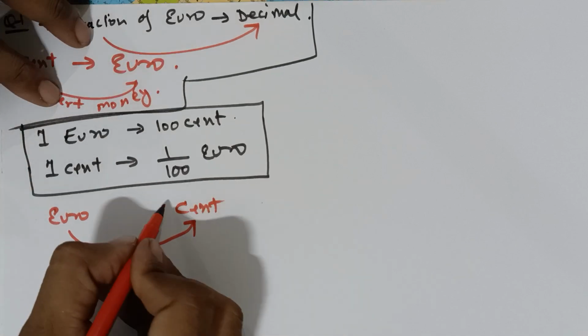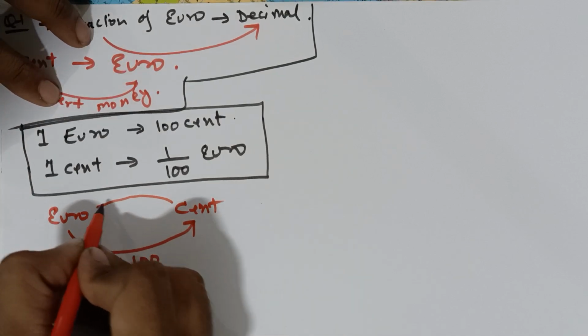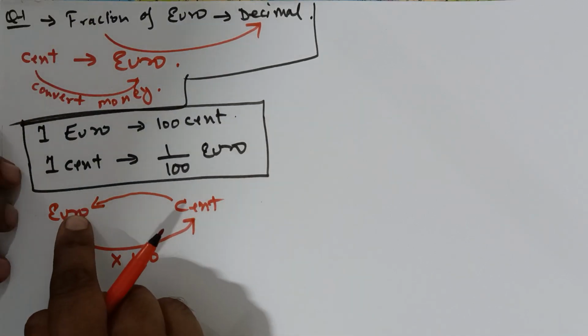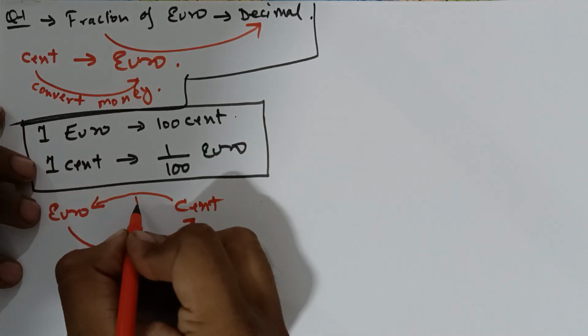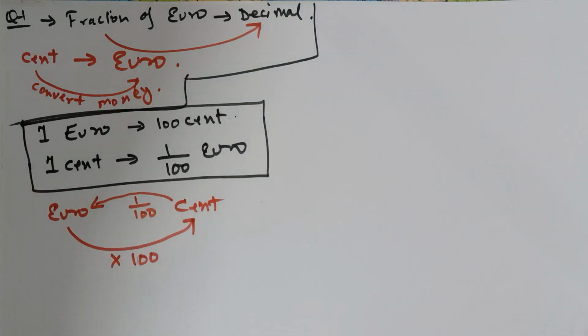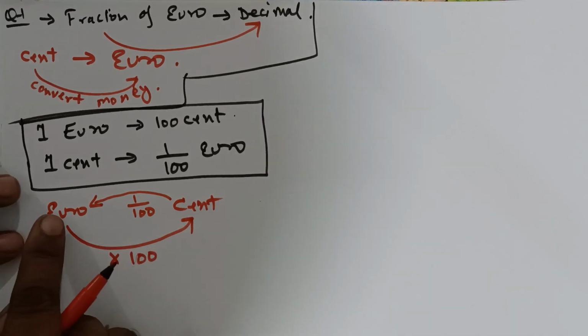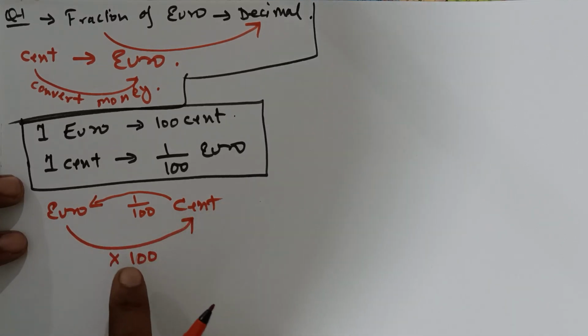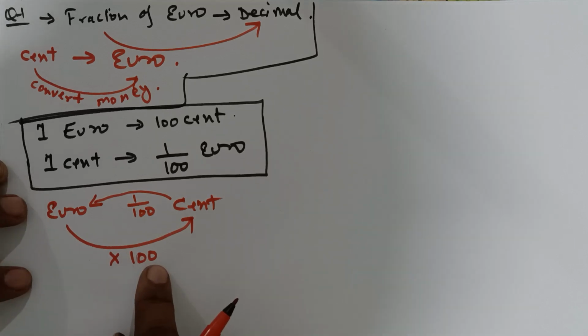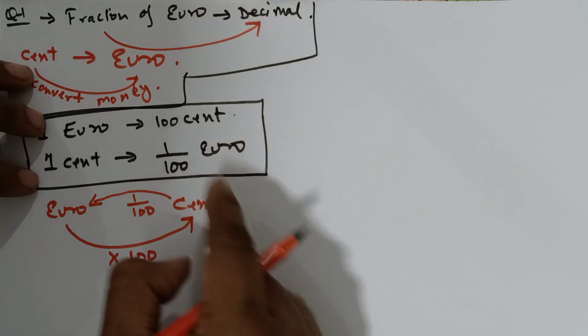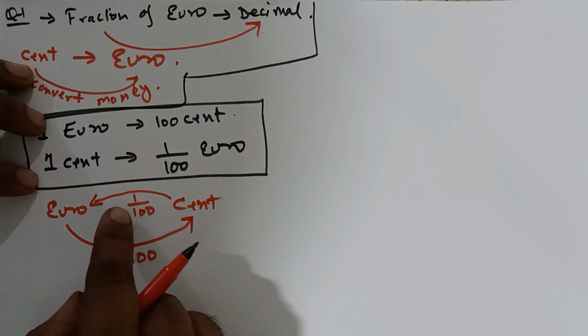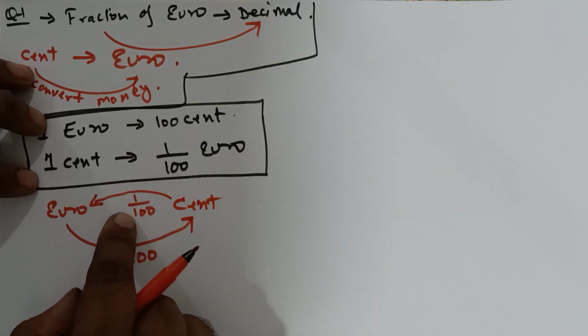But opposite, if you are coming from cent to euro, you have to divide by 100. So easy. If you're going euro to cent, we'll multiply by 100. But if converting cent to euro, we divide by 100. Okay.